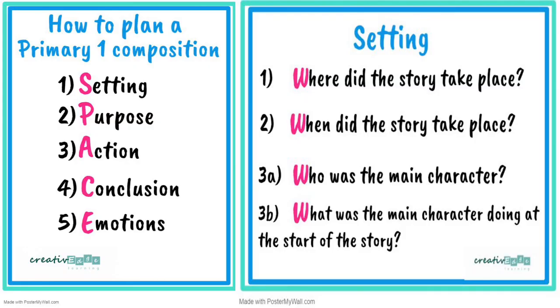Now let us see how we can attempt to write a picture composition. So there are a few things which you need to remember. What are the 5 things that you need to remember? 5 most important things are: number 1, setting; number 2, purpose; number 3, action; number 4, conclusion; and number 5, emotions. This emotions part is optional, but the first 4, setting, purpose, action, conclusion, these are very essential for picture composition. So what exactly do we mean by setting?